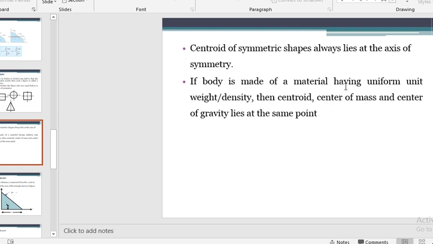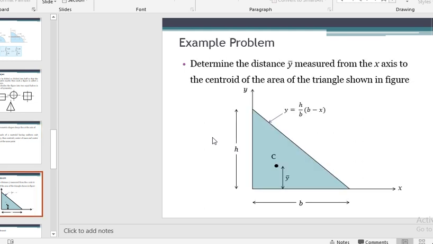If the body is made of material having uniform unit weight, then the centroid, center of mass and center of gravity lie at the same point. This one is an important point. If the body is made of material having uniform unit weight and density, then the centroid, center of mass and center of gravity lie at the same point. Centroid is basically the geometrical center of any body. Then the center of mass is where all the mass of the object acts, and the center of gravity is where all the weight acts.